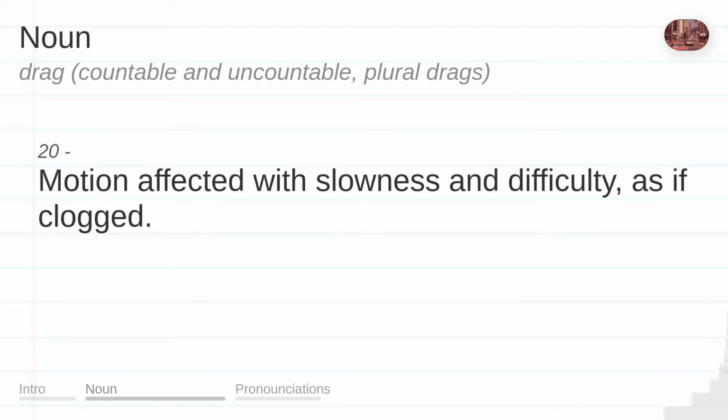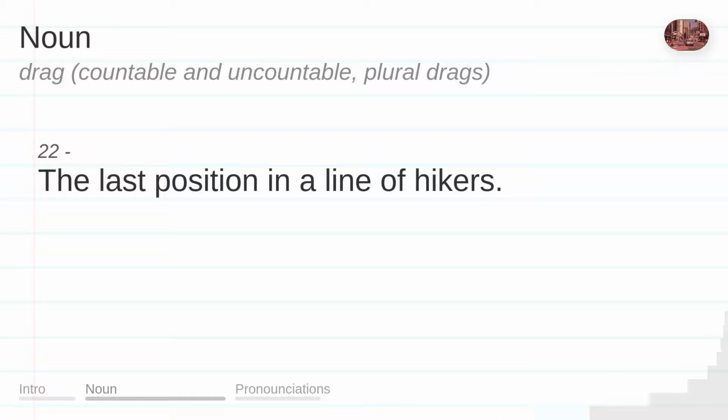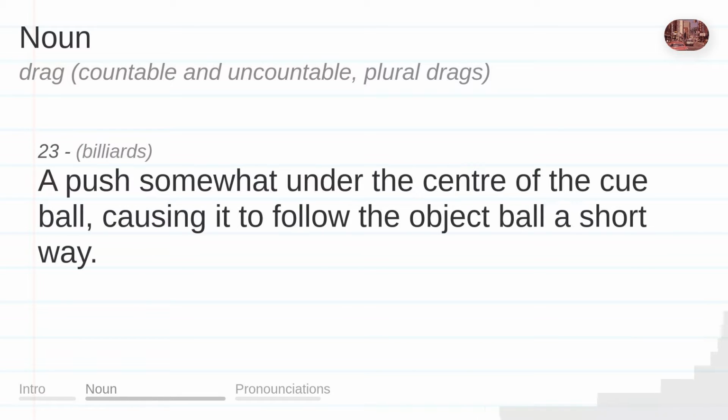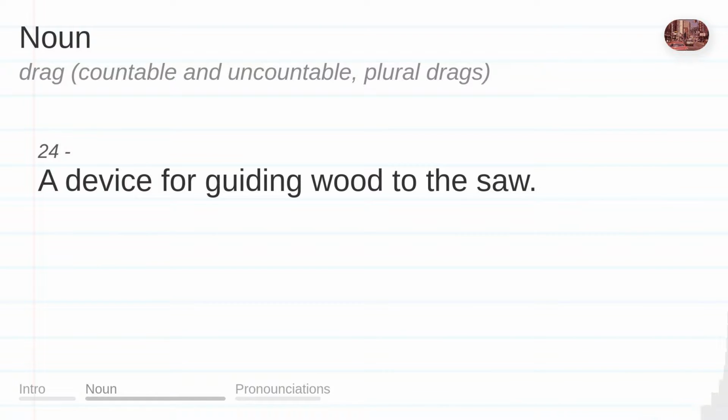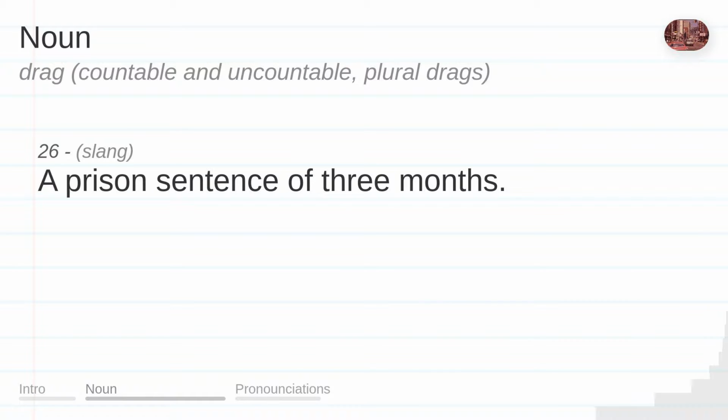Motion affected with slowness and difficulty, as if clogged. Which house music? Can we add an example for this sense? The last position in a line of hikers. A push somewhat under the center of the cue ball, causing it to follow the object ball a short way. A device for guiding wood to the saw. A mail coach. A prison sentence of 3 months.